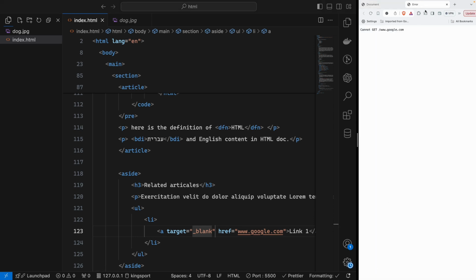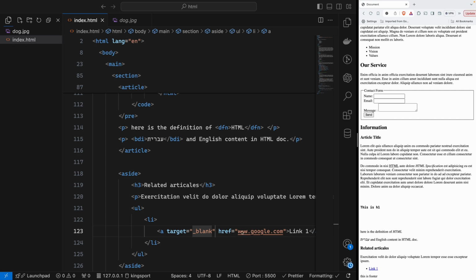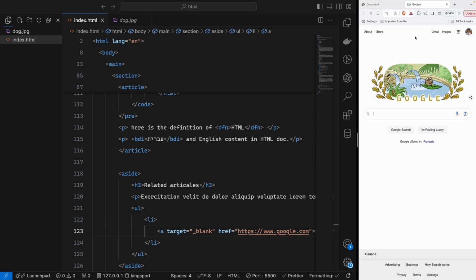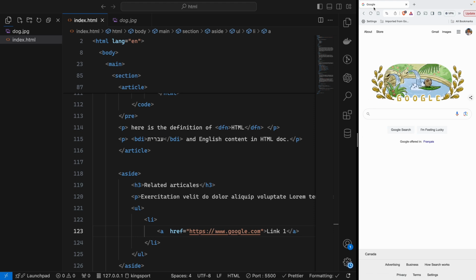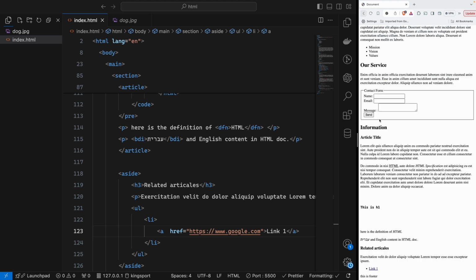And then, we cannot say just www, we start with https://www. So it recognizes this is an entirely different website. So if I click, it will open a new tab with google.com. If I remove that blank target, it will open google.com in the same tab, replacing our website.